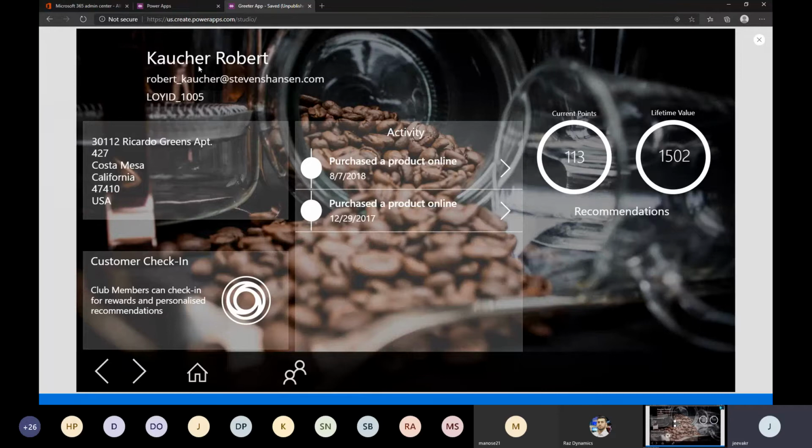If you notice this, there should be an image. There is some issue with the image, I don't know why, but ideally we can have the image here as well. And you can see the customer profile. The beauty here is you are seeing the customer name, email ID, and the loyalty ID. The loyalty ID came from a different database, by the way, from the loyalty management system, and this came from the e-commerce platform.